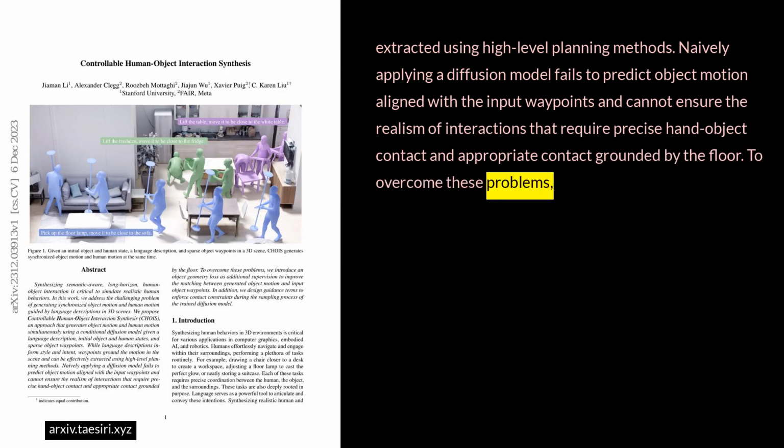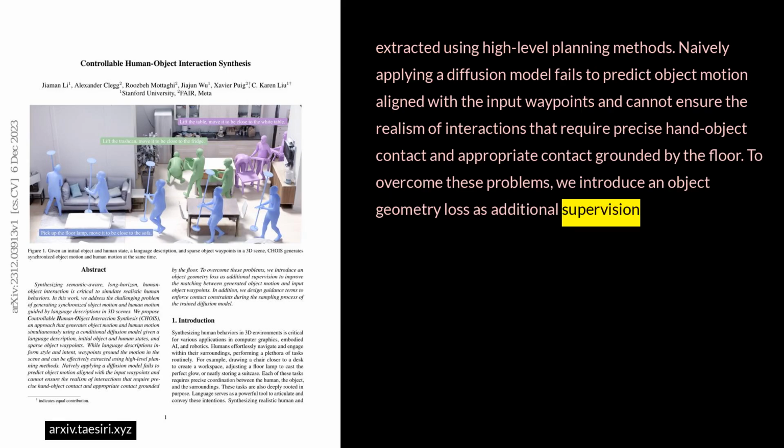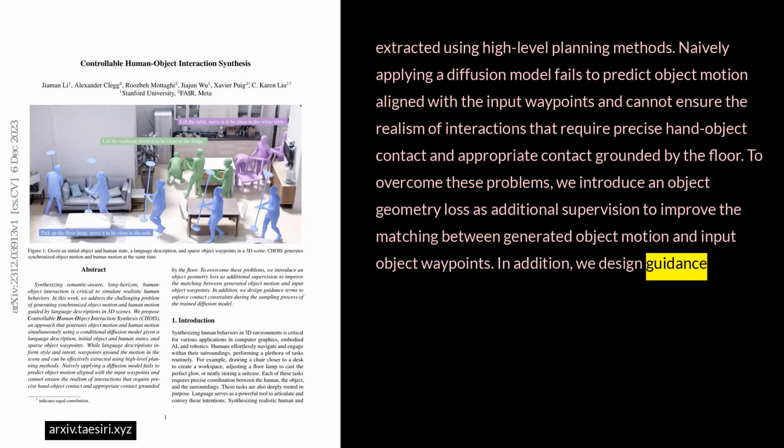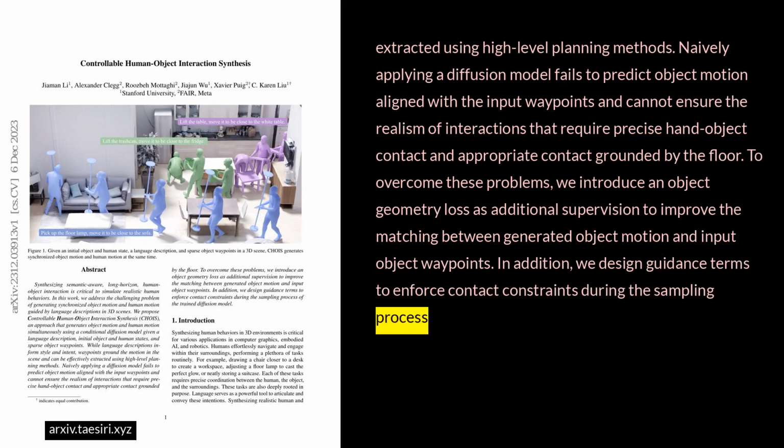To overcome these problems, we introduce an object geometry loss as additional supervision to improve the matching between generated object motion and input object waypoints. In addition, we design guidance terms to enforce contact constraints during the sampling process of the trained diffusion model.